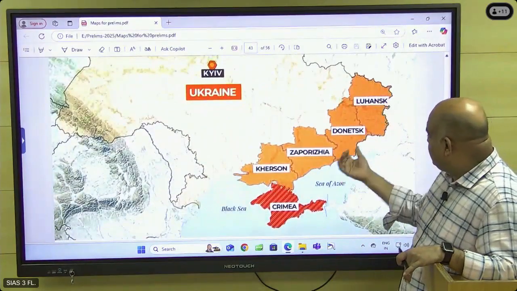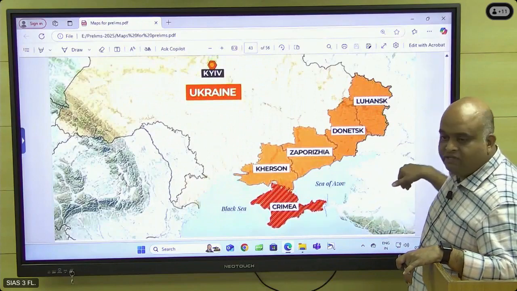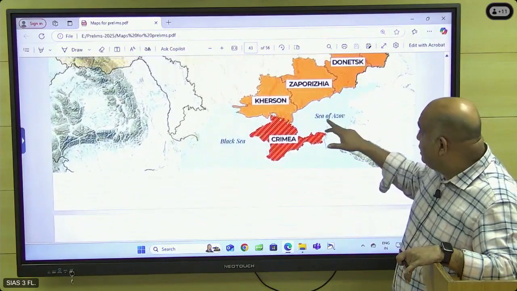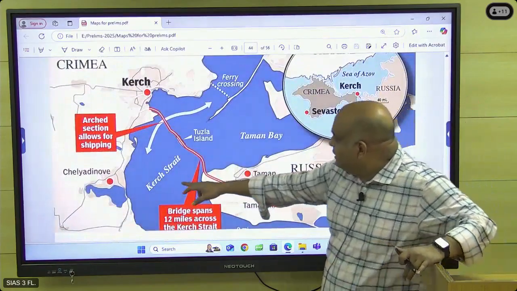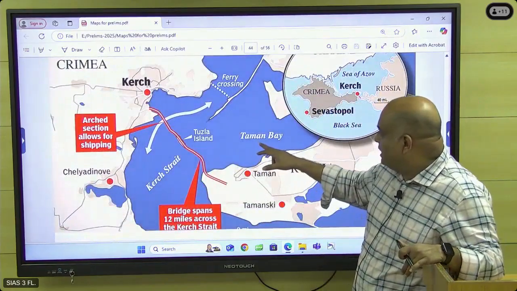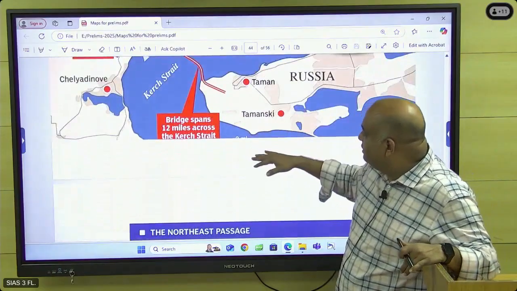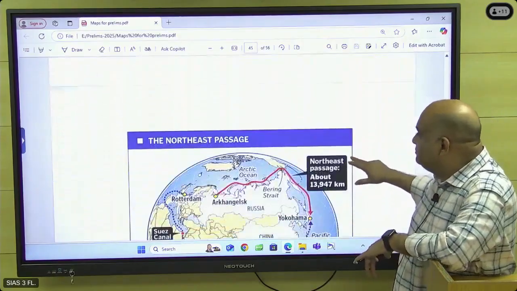These are all the four areas annexed by Russia. Already in 2014 itself, Crimea became a part of Russia, this one. And then the Sea of Azov, Kerch Strait, this and all check it. See, Kerch Strait, Taman Bay, so the Sea of Azov. So this side, what all the waters are there, just check it.